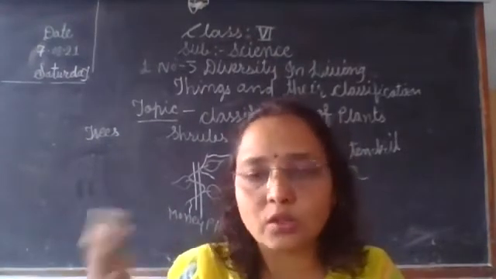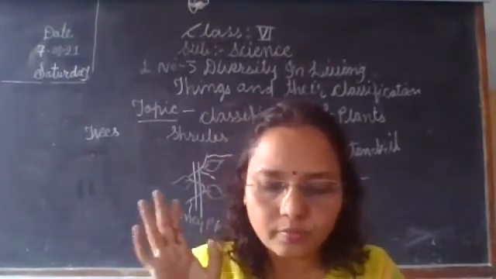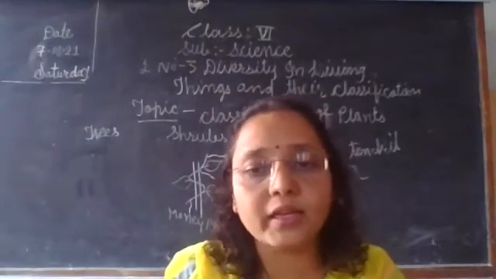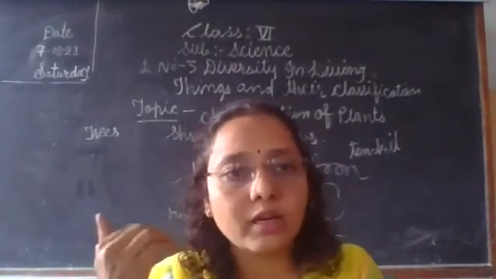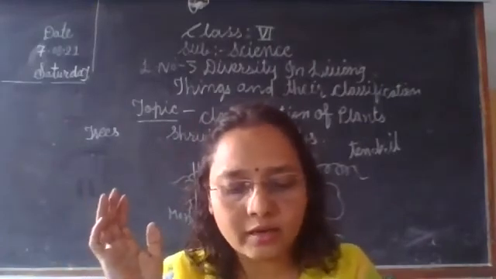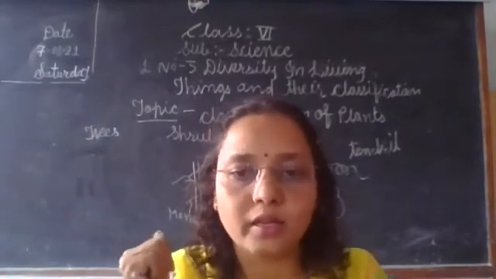Mango का ट्री एक बार लगता है तो बहुत साल तक जिंदा रहता है ना. Hibiscus flower also. So they are called perennial plants. They live many or several years and bear flowers and fruits, so that is called perennial.